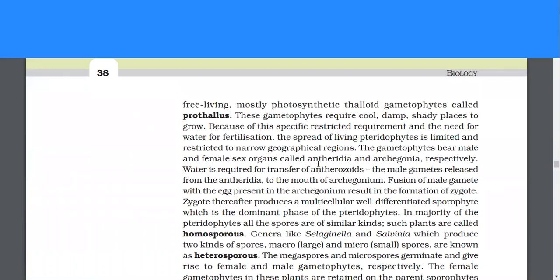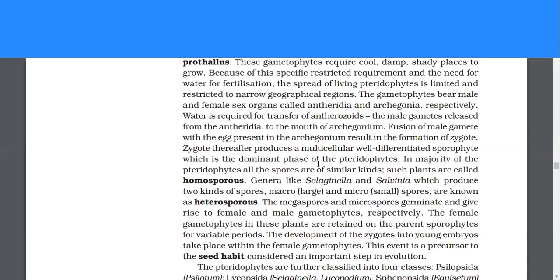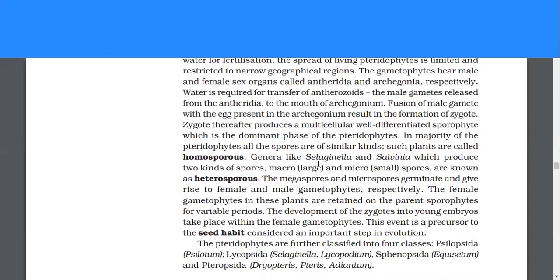These gametophytes require cool, damp, shady places to grow. Because of this specific restricted requirement and the need for water for fertilization, the spread of living pteridophytes is limited and restricted to narrow geographical regions. The gametophytes bear male and female sex organs called antheridia and archegonia, respectively. Water is required for transfer of antherozoids, the male gametes released from the antheridia, to the mouth of archegonia.